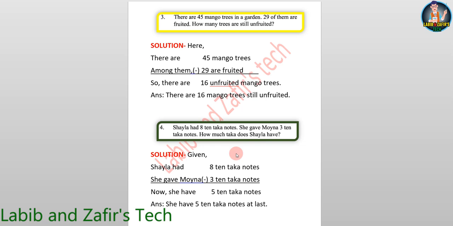We have to find the 10-taka notes she has. So here Shaila had 8 10-taka notes. She gave Moina 3 10-taka notes. Now she has 8 minus 3 equal 5, 5 10-taka notes. Answer: she had 5 10-taka notes at last.